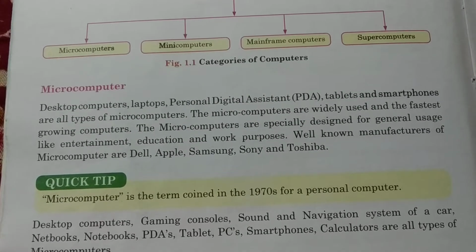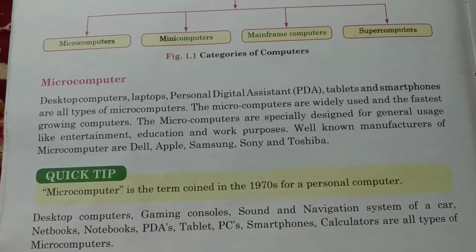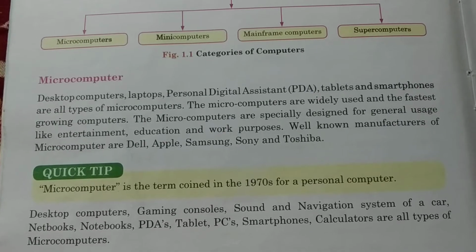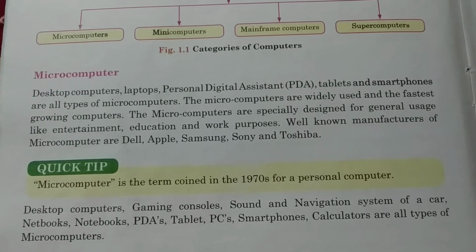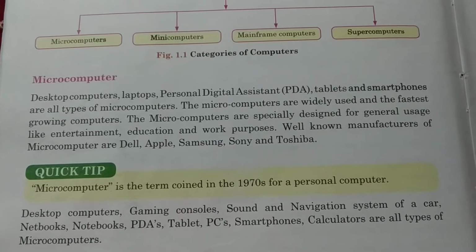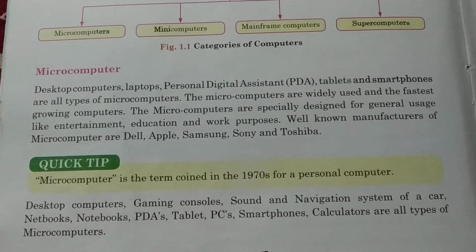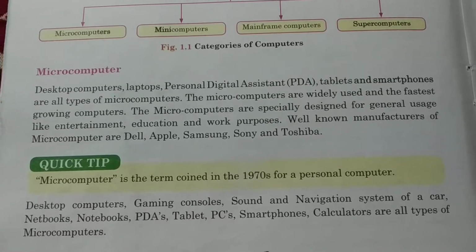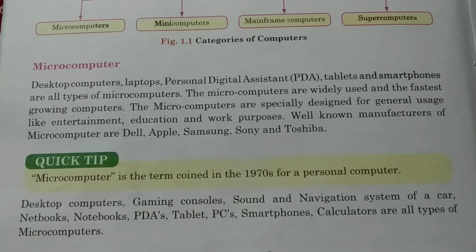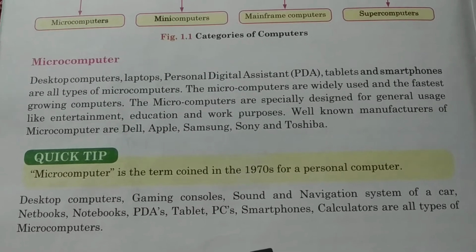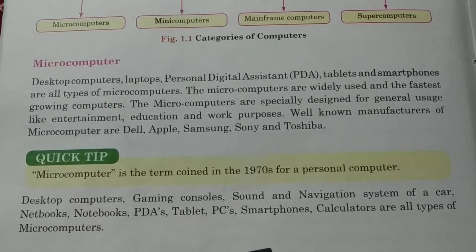And what are the manufacturing company names? Dell, Apple, Samsung, Sony, Toshiba. These are very common names and I think you all know these companies. And these microcomputers are widely used and the fastest growing computers because they are not very expensive. Personally, we can purchase and keep one in our home or office for our personal use. Then there is the Personal Digital Assistant. This full form also you have to learn. PDA, Personal Digital Assistant. Even the smartphones and the tablets that we use today are all types of microcomputers because we are using them personally, individually.